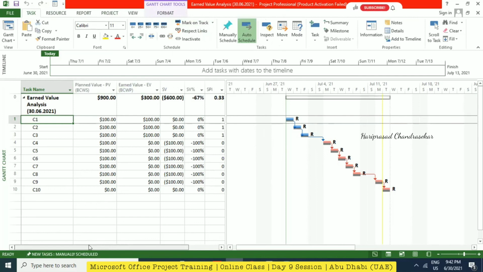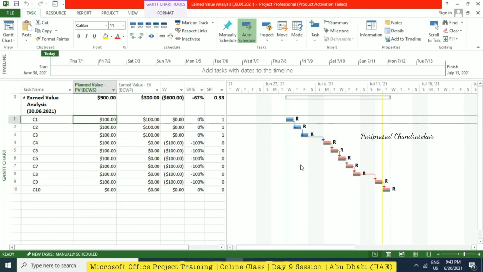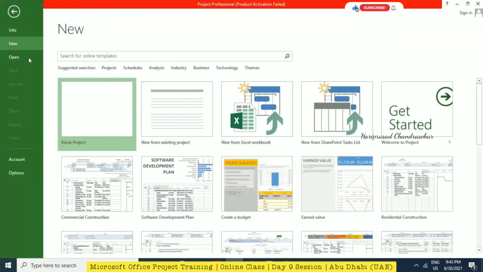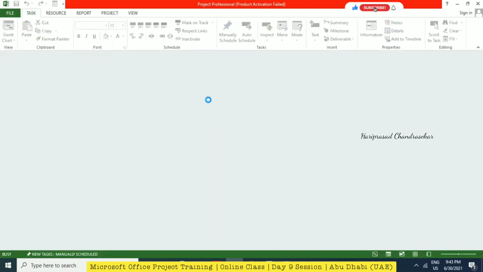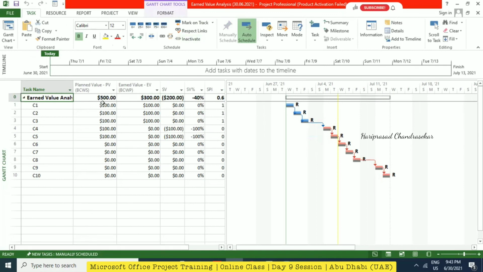See, we got some change in here. If you view the table for cost indicators, you will see. Yeah, exactly. Anyway, I will just close and come back. Okay. And I think it saved automatically. And then we also did move project. Based on mark on track, we are getting different actual values here.